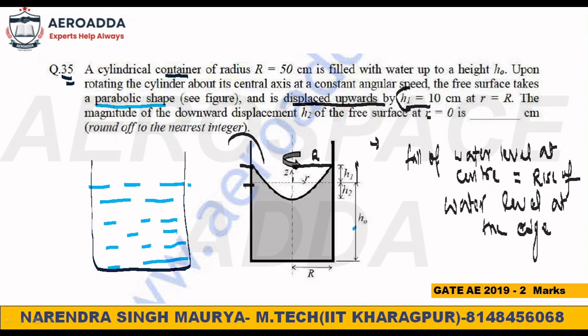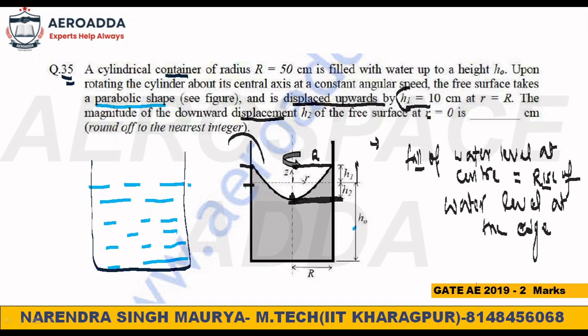It is exactly the center of the paraboloid. So exactly at the center the water fall is nothing but h2. So they are asking what is the fall. Downward displaced means there is a fall of water. Here we have a rise of water, so at the edge there will be a rise, but at the center there will be a fall of water.